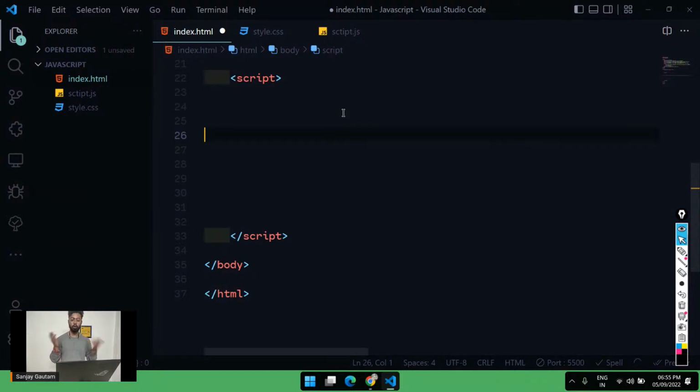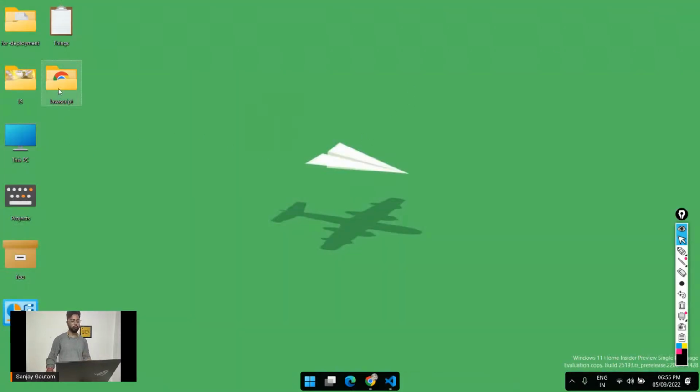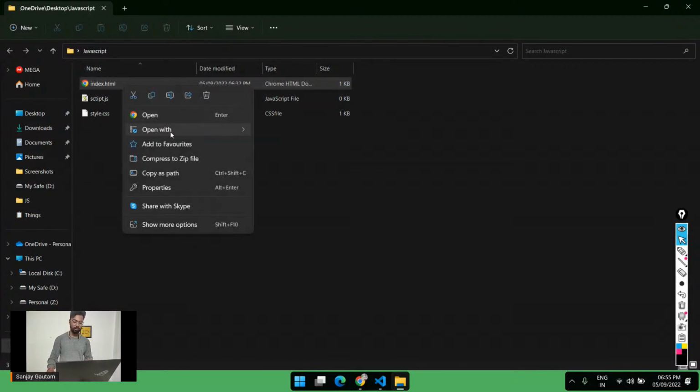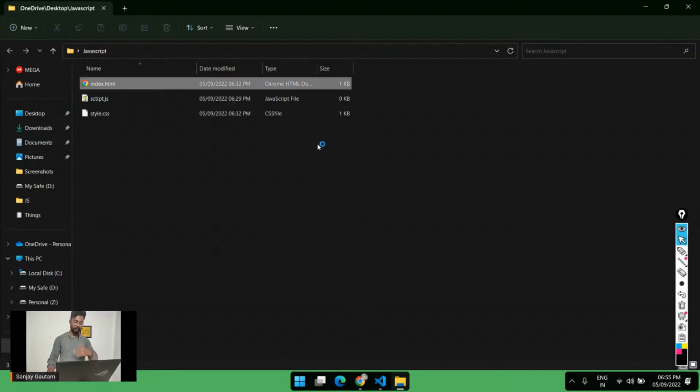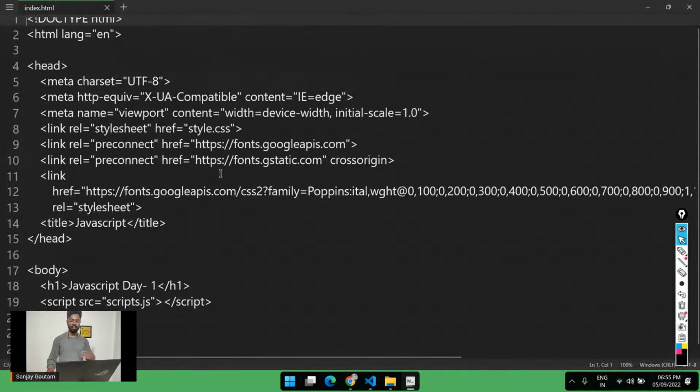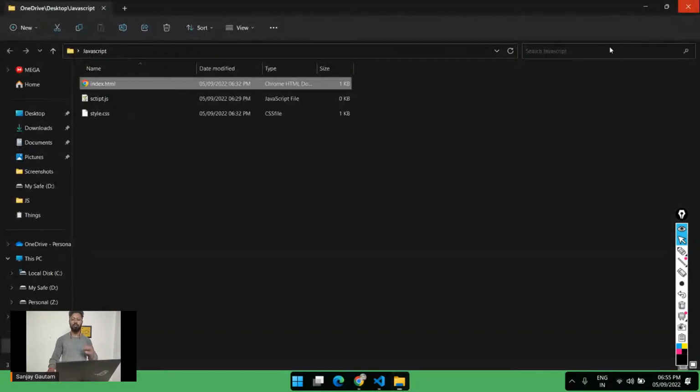Now move to the next part: what are code editors? Code editors are nothing but a text editor, like Notepad. You can use Notepad as well. Anything that lets you write something in a file is going to work. You can just open this file in Notepad, and it is completely fine if you can type there, but it's going to be a real pain. So I prefer you use VS Code.